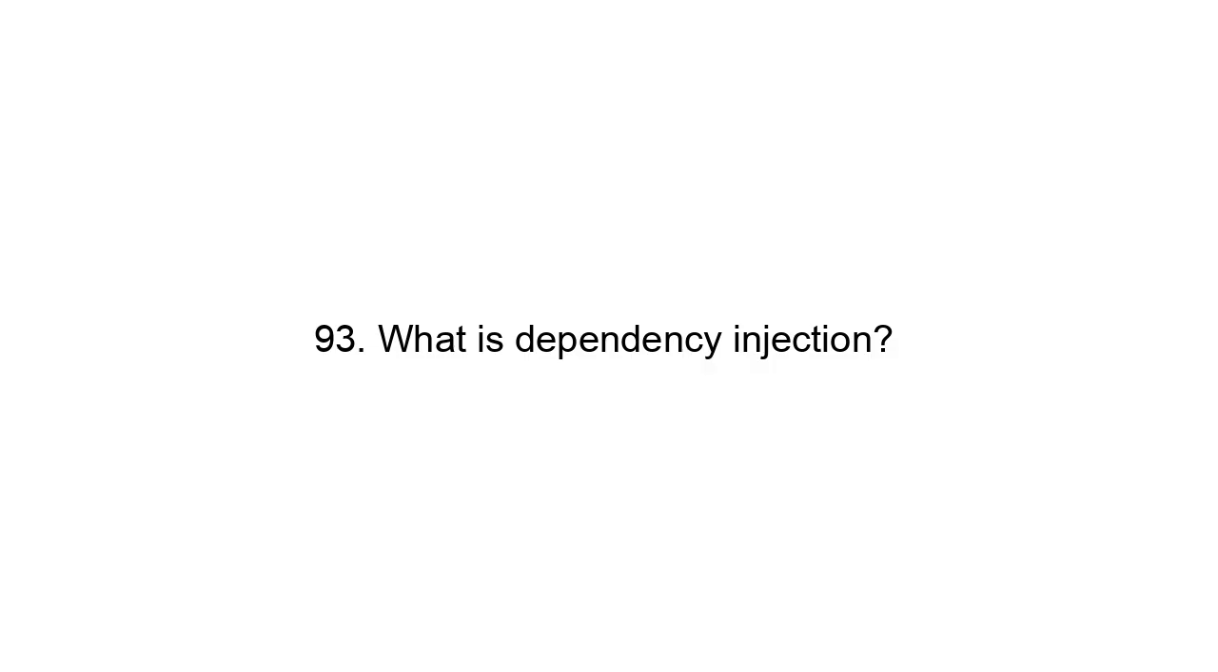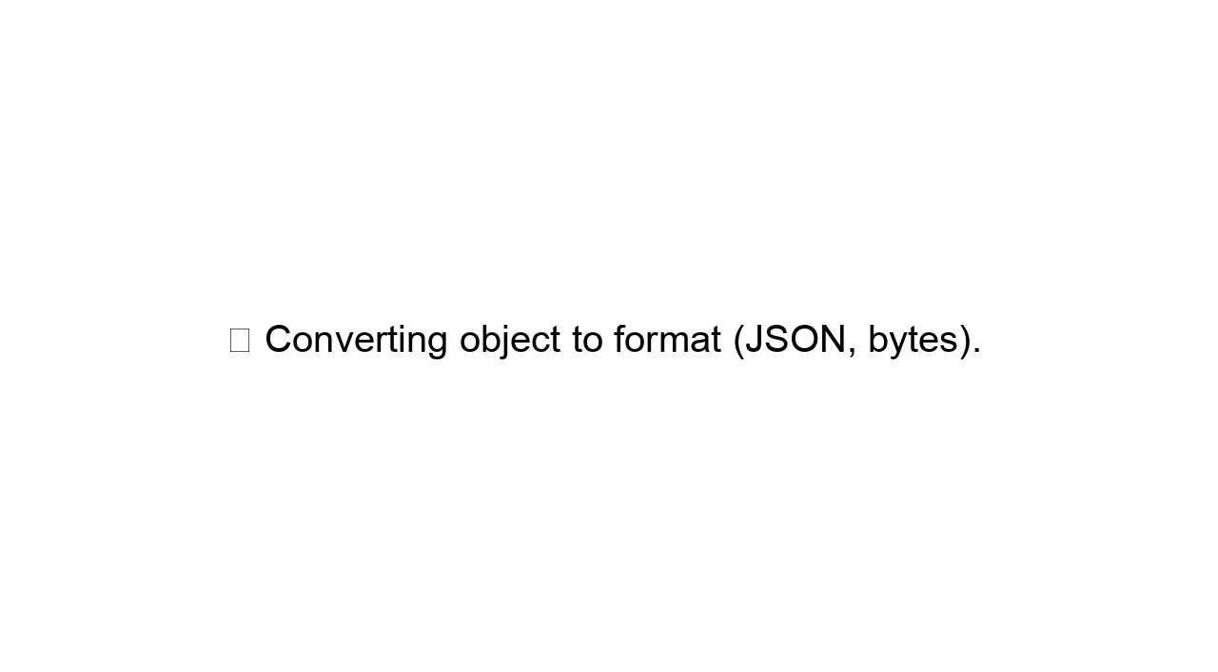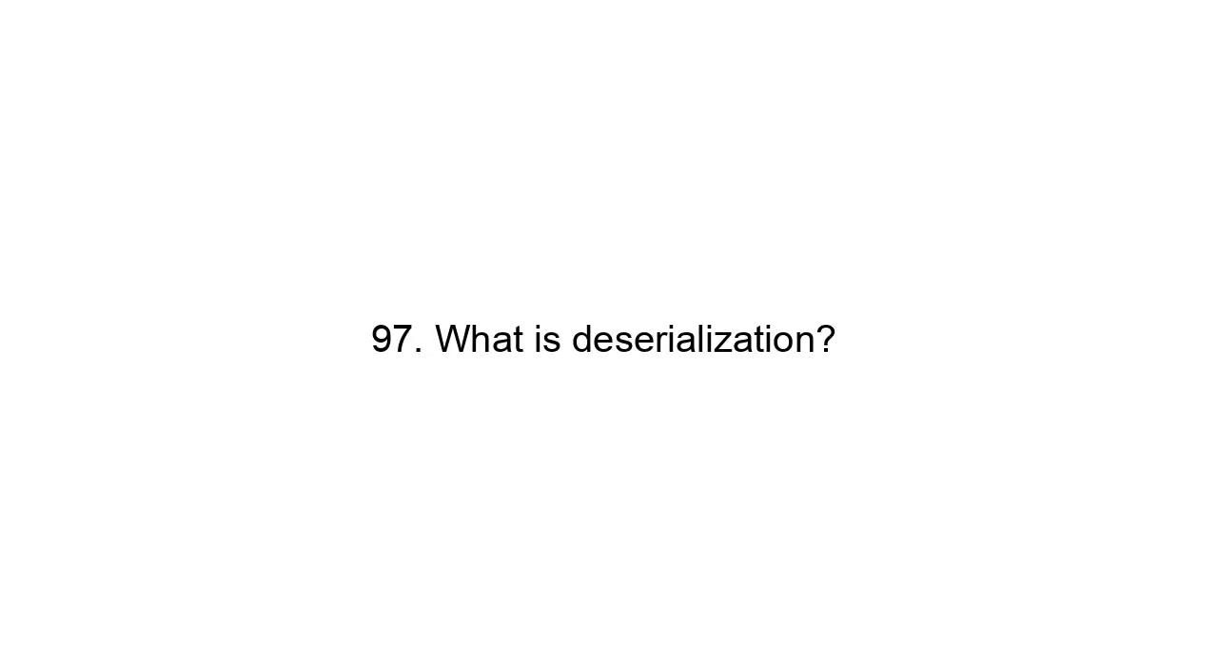90. What is reflection? Inspecting objects at runtime. 91. What is type hinting? Adding type annotations. 92. What is MyPy? Static type checker. 93. What is dependency injection? Passing dependencies instead of creating them. 94. What is caching? Storing results for reuse. 95. What is functools.lru_cache? Built-in caching decorator. 96. What is serialization? Converting object to format like JSON, bytes. 97. What is deserialization? Converting back to object. 98. What is REST API? Web service architecture.